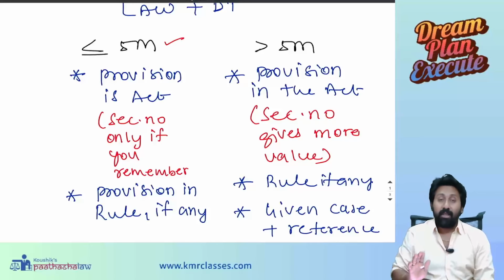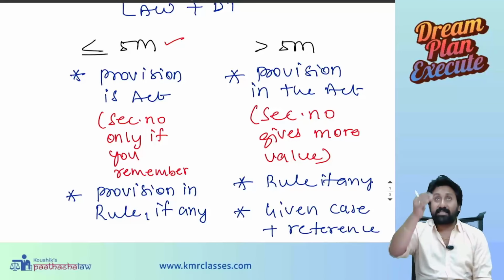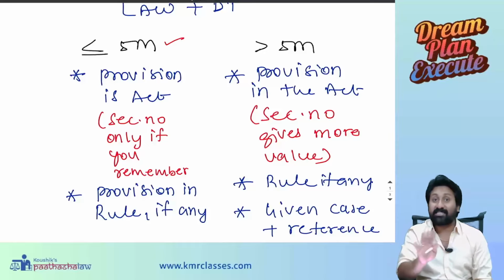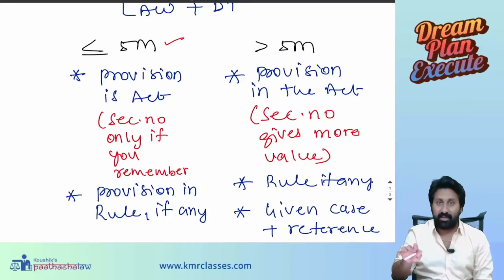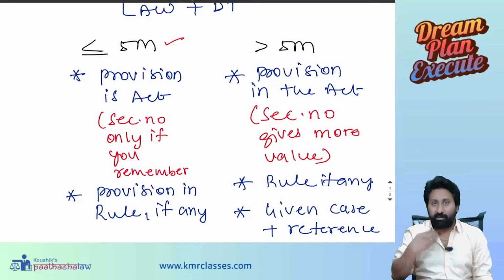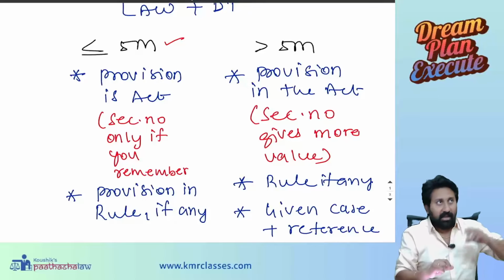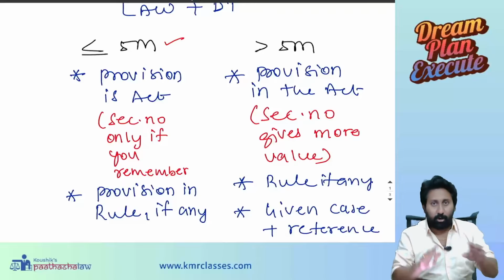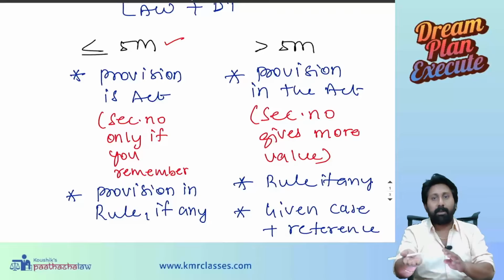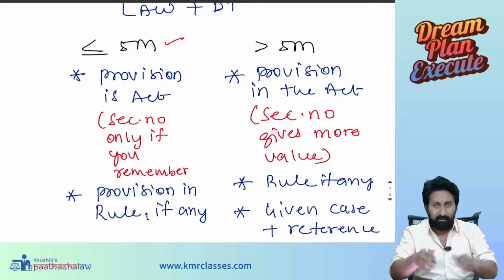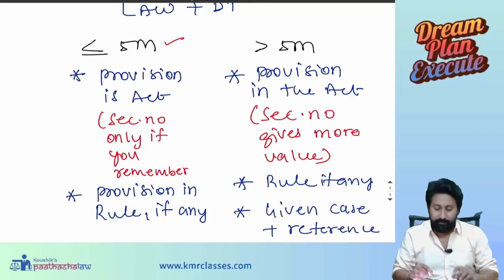Whenever the scheme of answers is given, not the suggested answers, but the direct valuation key, that is a private document. We should not talk much about that beyond this. So I wanted to first tell you about the answers of law, I'm talking about paper 2, law. I will come to paper number 3, DT, later. First, let us discuss the second paper.